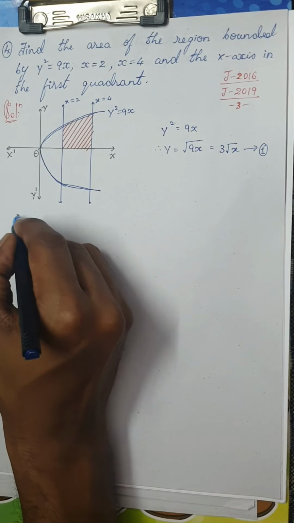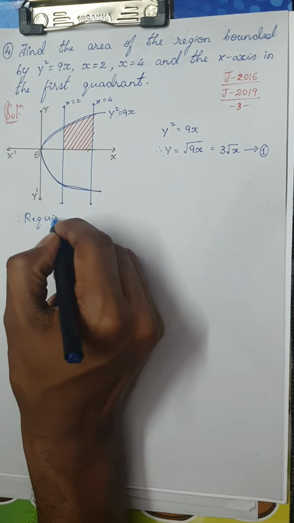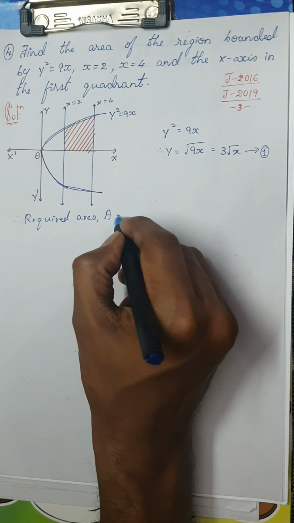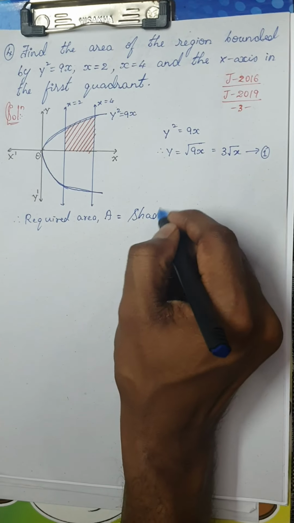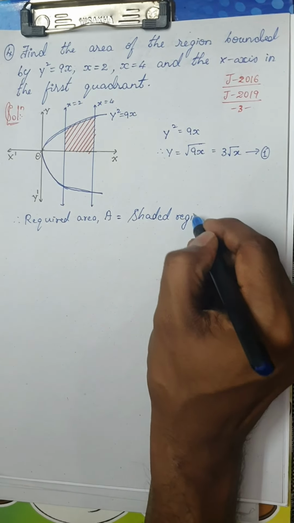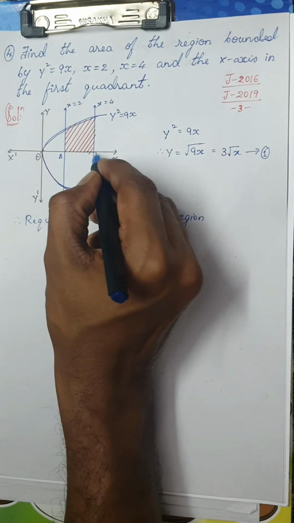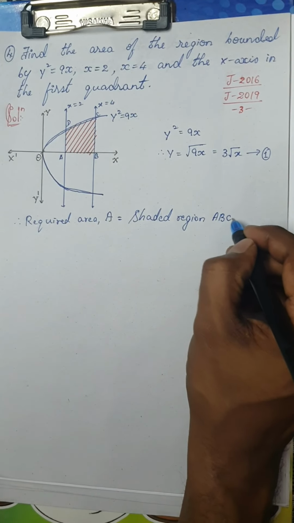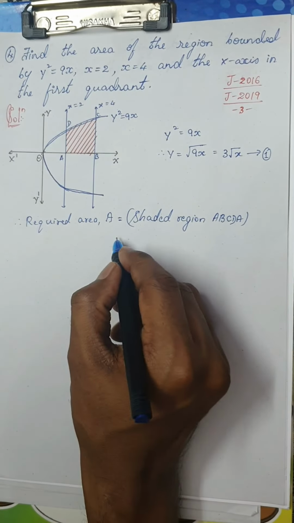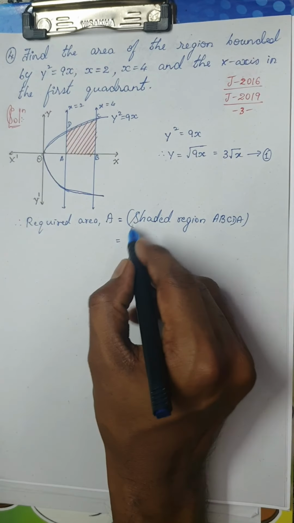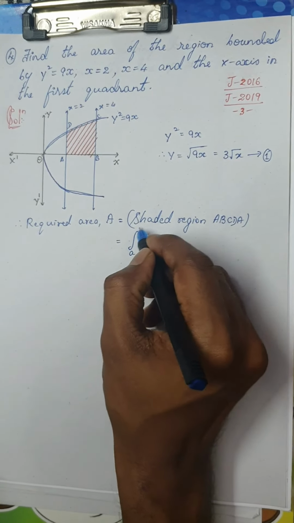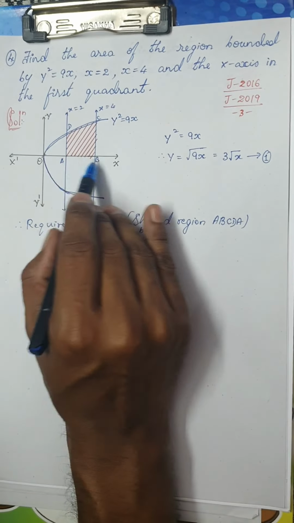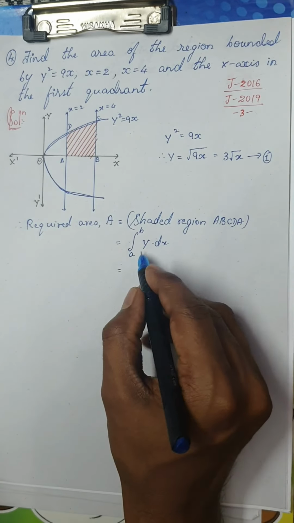Therefore required area A is equal to the shaded region. Let me call it A, B, C, D. So shaded region A, B, C, D, A. That is nothing but, it is along the x-axis, isn't it? So it is the integral from A to B of y dx. From what to what? The lower limit is x is equal to 2 to x is equal to 4.